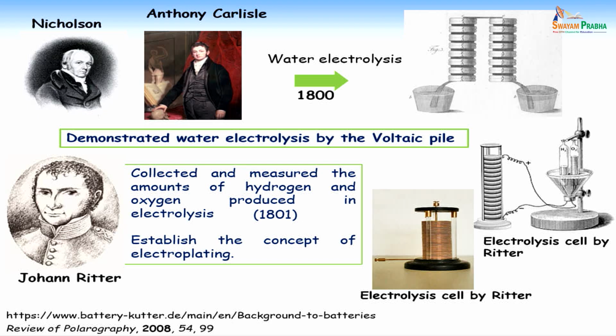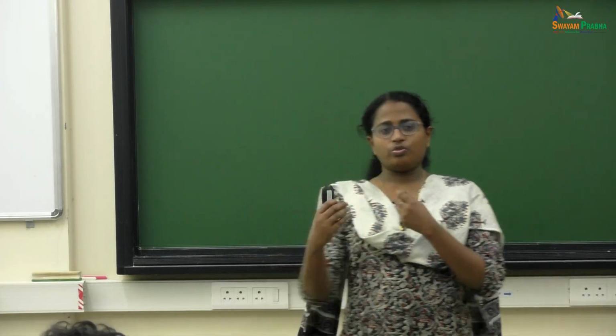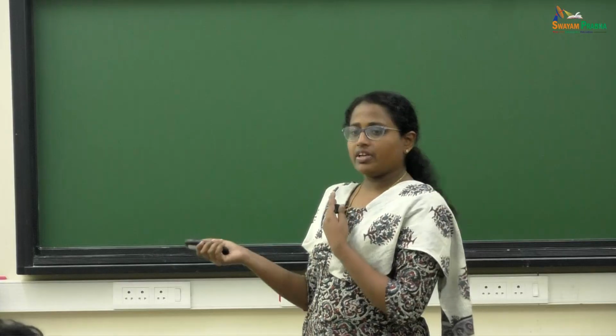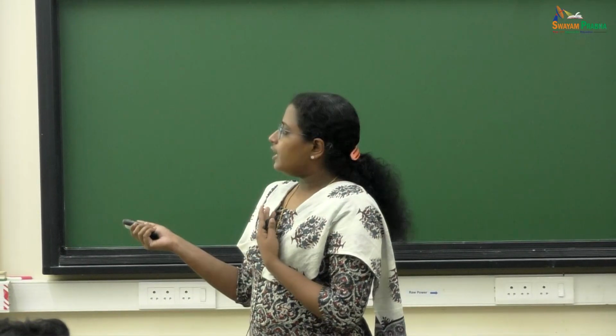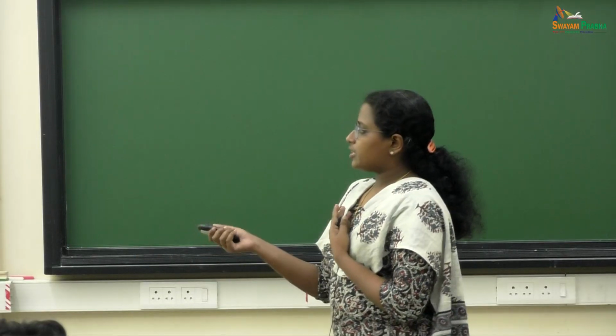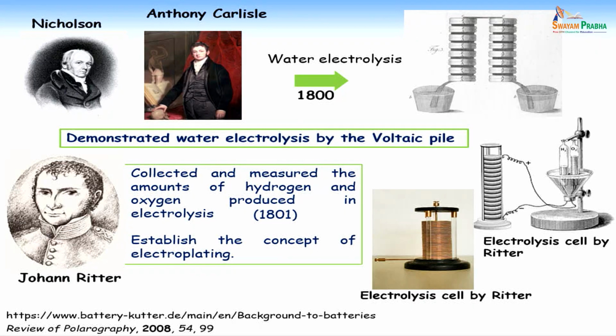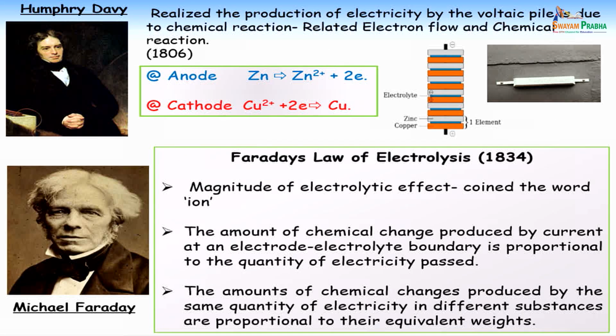How he died is that he was using this Ritter pile to check muscle stimulation in his own body. He was connecting it to his nose, tongue, legs, hands, everything, and doing these experiments continuously. Because of this and the overuse of drugs, he passed away at the age of 33. He was very young, and he had done a lot of work by that time. He started at around 14, maybe your age, and at 33 he passed away. He is one of the good scientists, but he passed away at a very early age.